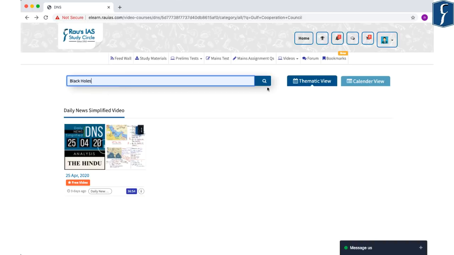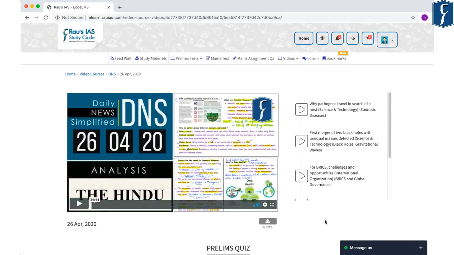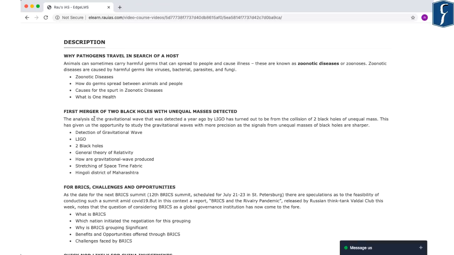Suppose you want to find out about black holes. Now you again press the filter button and then see that this particular topic of black holes was discussed by Nagendra sir on the DNS video dated 26th April 2020. The news discussed on black hole was with respect to the first merger of two black holes with unequal masses detected. So here various aspects of the first merger of black holes as well as gravitational wave were discussed.